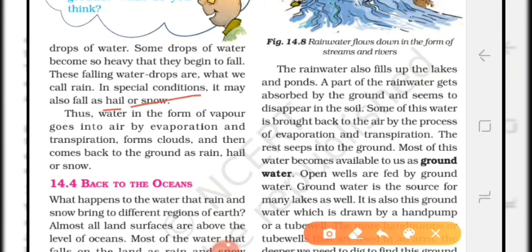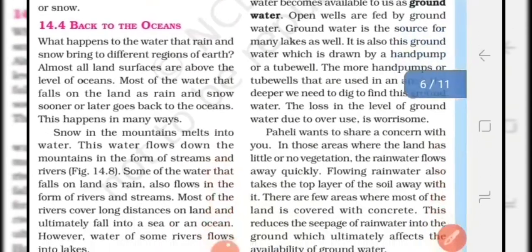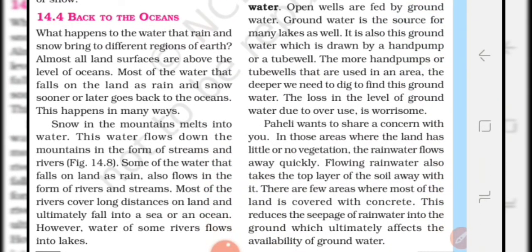So we understood that water in the form of vapors goes into the air by evaporation and transpiration, forms clouds and then comes back to the ground as rain, hail or snow. And this cycle is known as the water cycle. Okay, now let us move to the next topic, back to oceans.